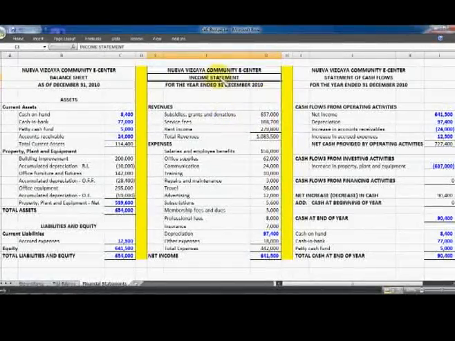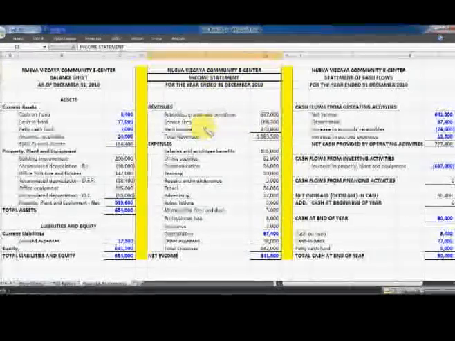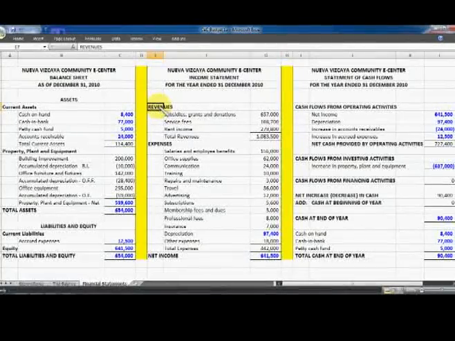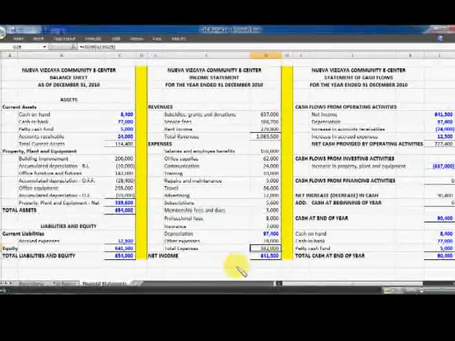And the income statement is composed of the revenues of the CEC for the year 2010, for a total of 1,083,500, as well as expenses for the year totaling 442,000 pesos.